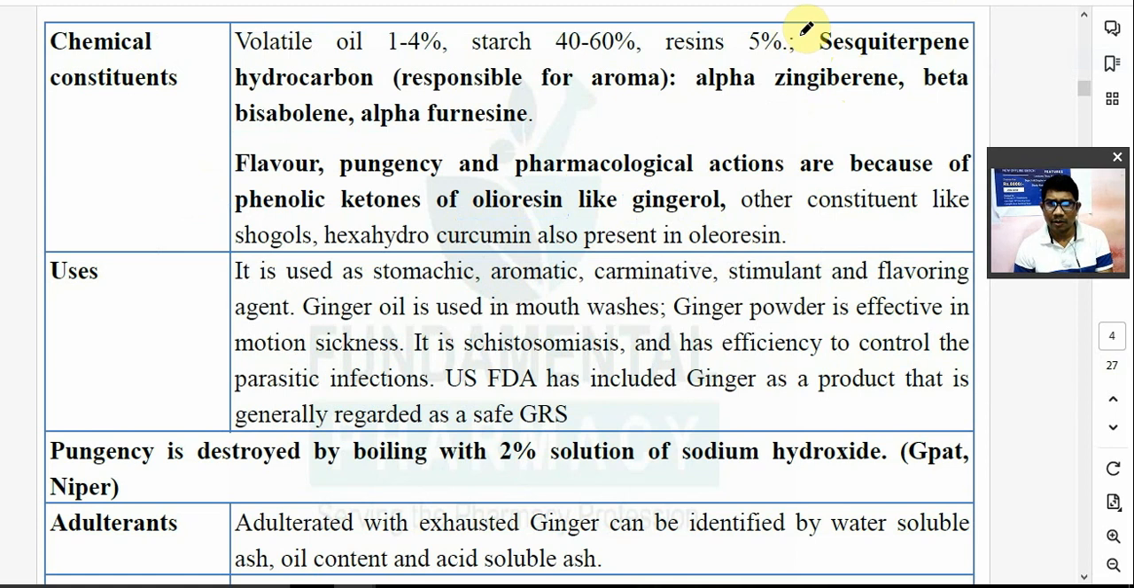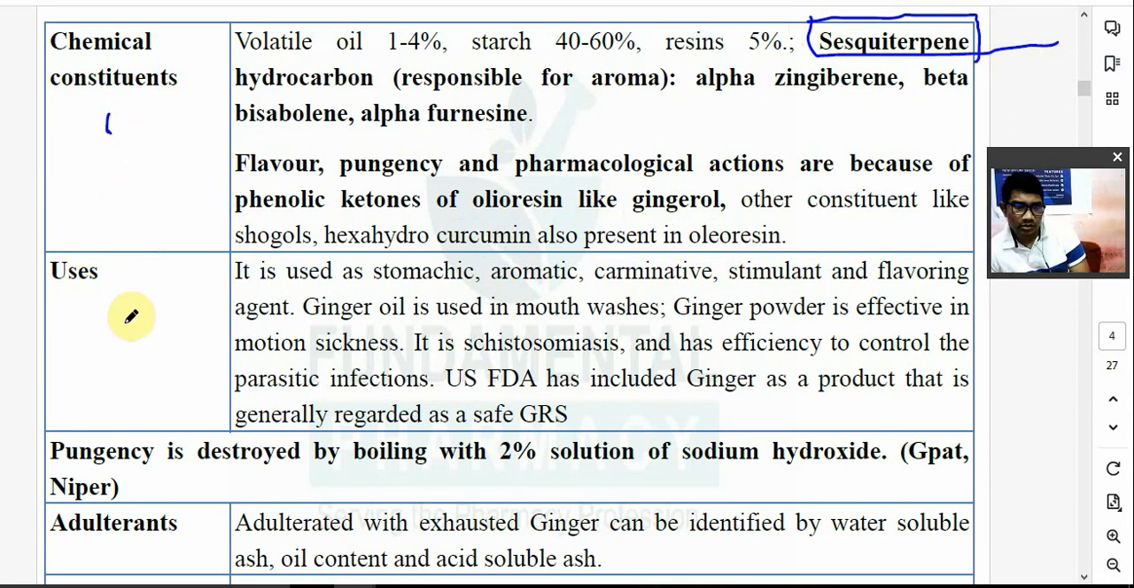How many isoprene units are there in a sesquiterpene? Your options are 1, 2, 3, 4. Yes, 3 isoprene units are present in the sesquiterpene. Remember. Isoprene is also known as a hemiterpene. You might know that already. The isoprene unit is known as a hemiterpene.